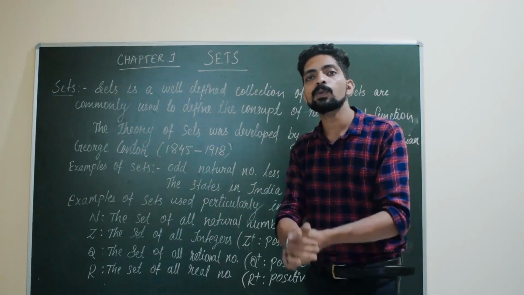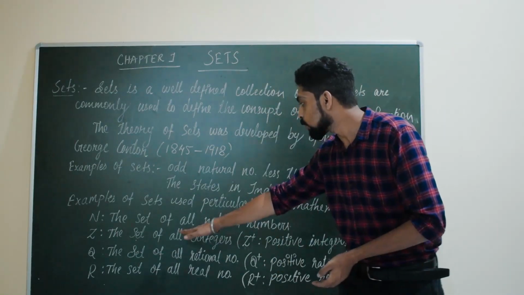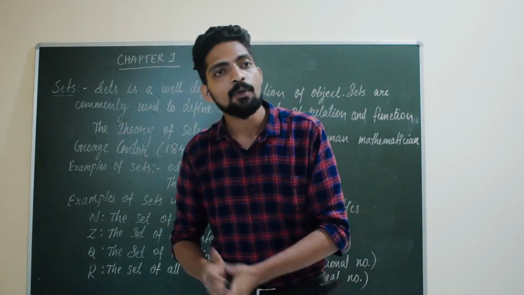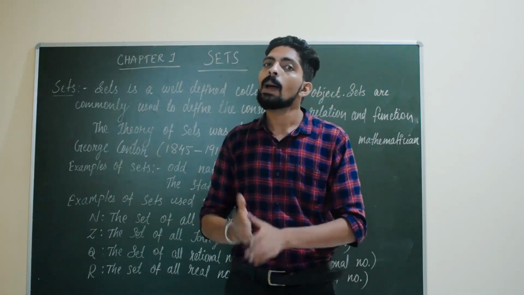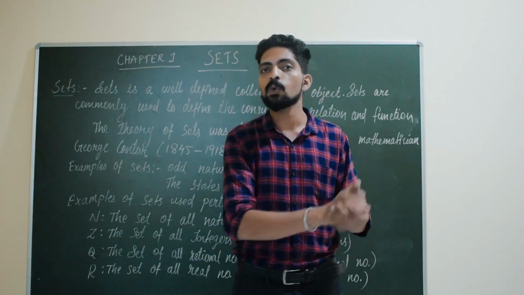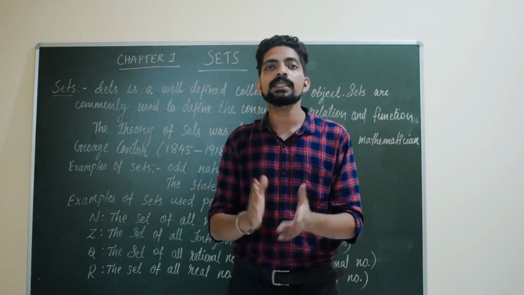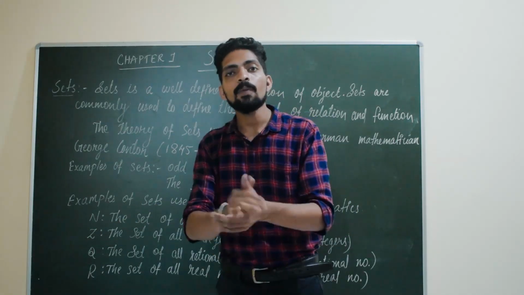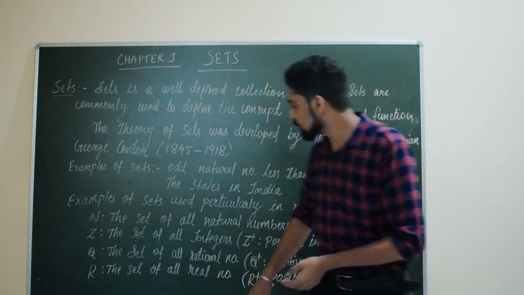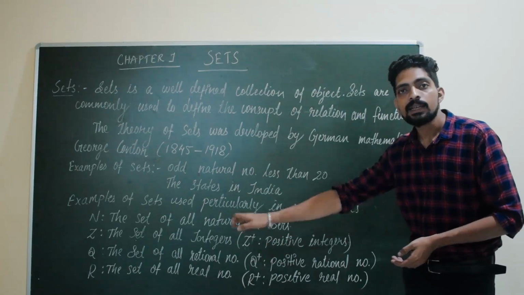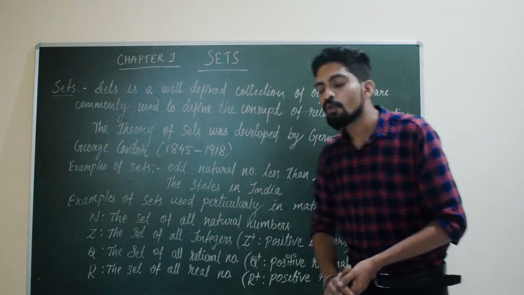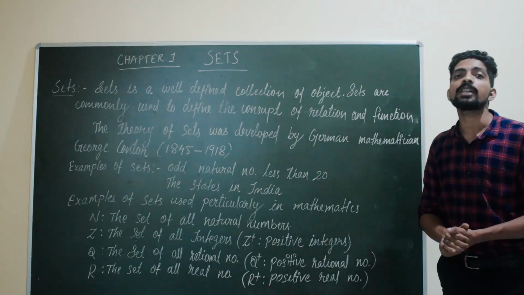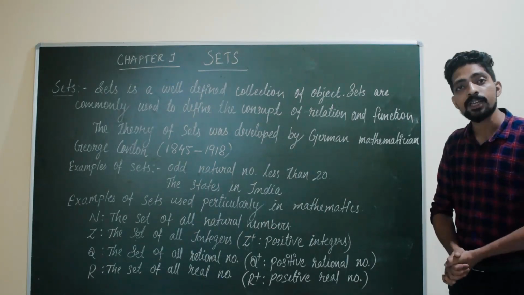In the same way, Z means the set of all integers: 0, 1, 2, 3, 4, 5, and minus 1, minus 2, minus 3, minus 4. All these numbers together are the set of all integers, defined as Z. Z plus is defined as the positive integers.